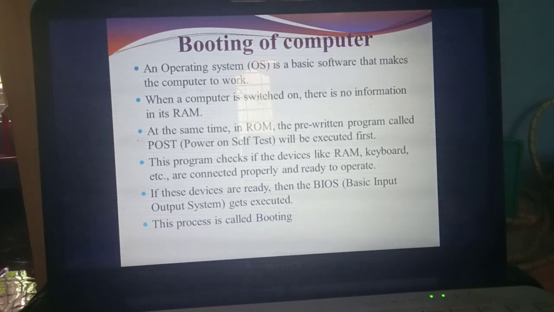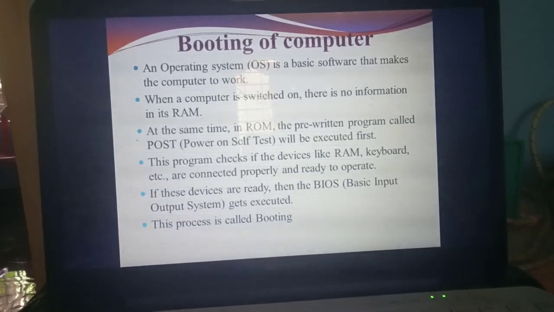For that, which is the basic software to support all these softwares? OS, that means operating system. So the operating system is the basic software to make the computer work. Understand? Listen. Today we are going to study booting and types of booting.